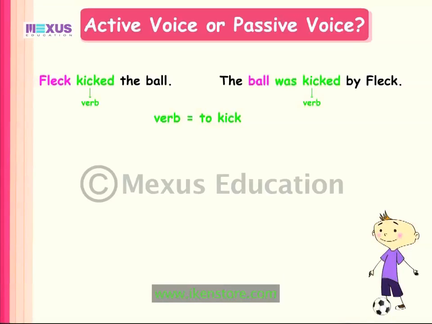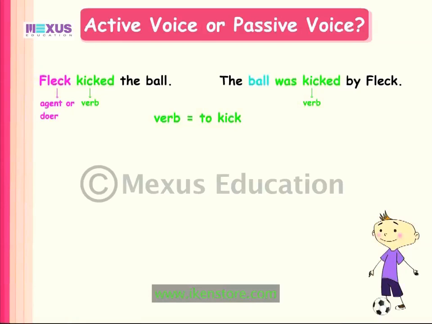The first sentence is in the active voice. So, the subject Fleck is the agent or doer of the action denoted by the verb to kick. The second sentence is in the passive voice.